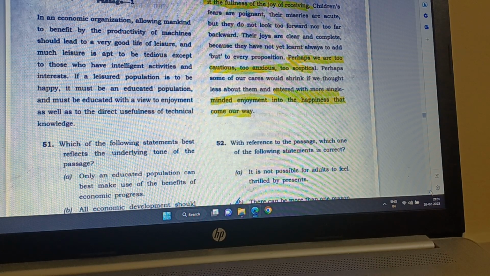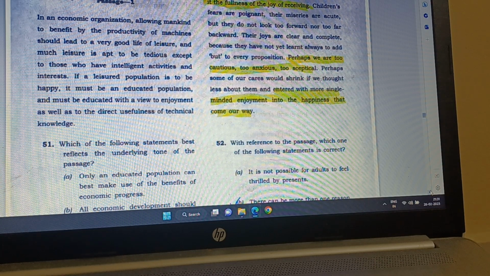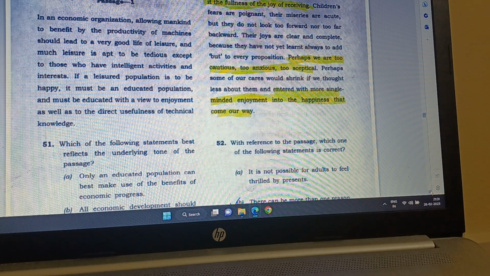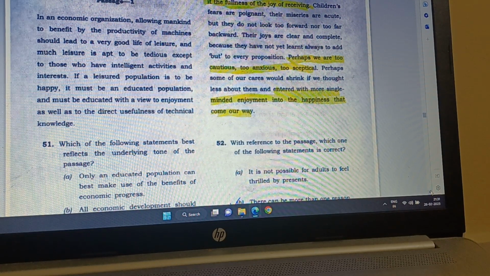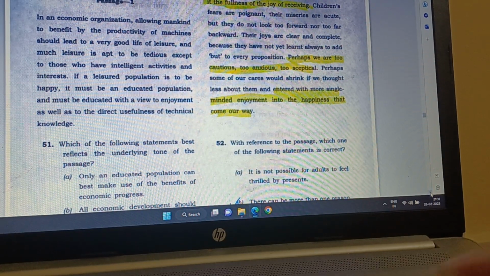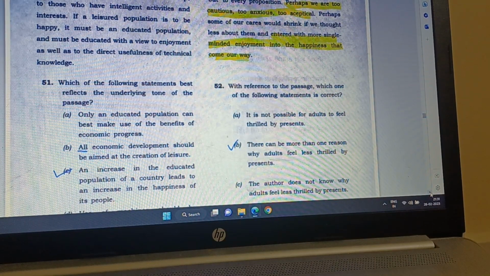It means that leisure can also be tedious if you don't have intelligent activities and interests. If a leisured population is to be happy, it must be an educated population. Here it must be educated with a view to enjoyment as well as to the direct usefulness of technical knowledge. The question is, which of the following statements best reflects the underlying tone of the passage?